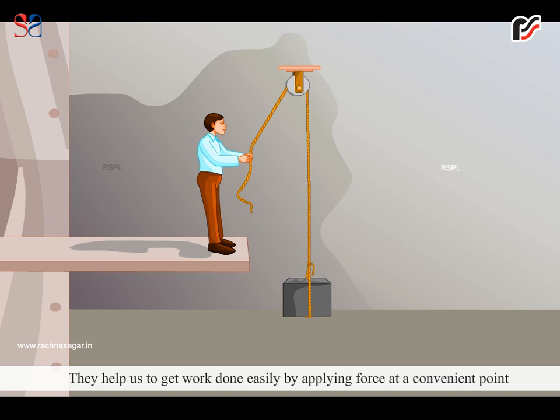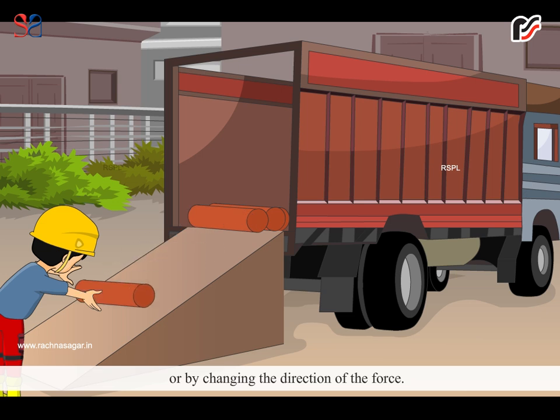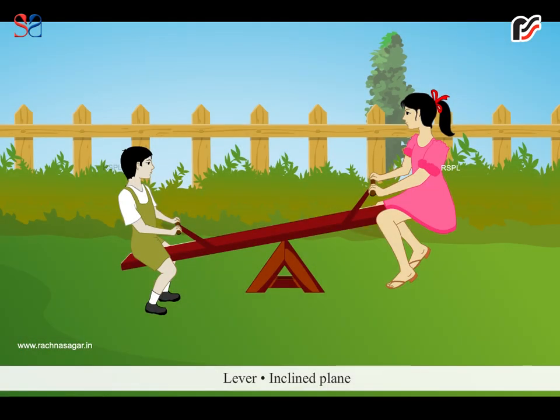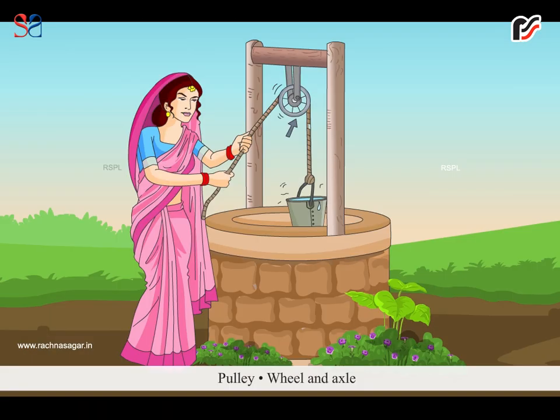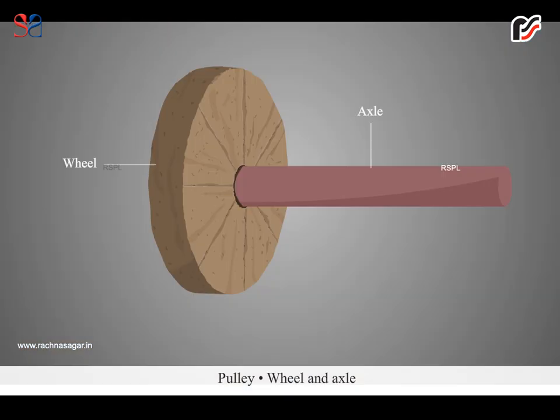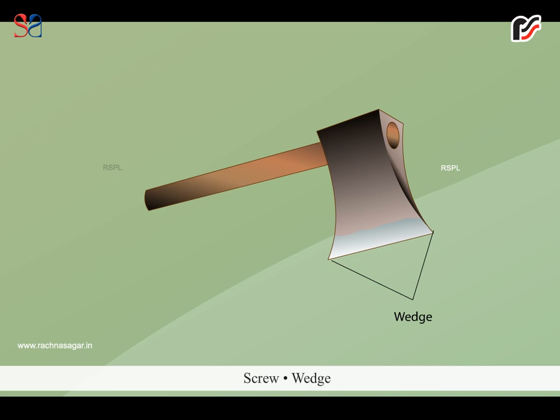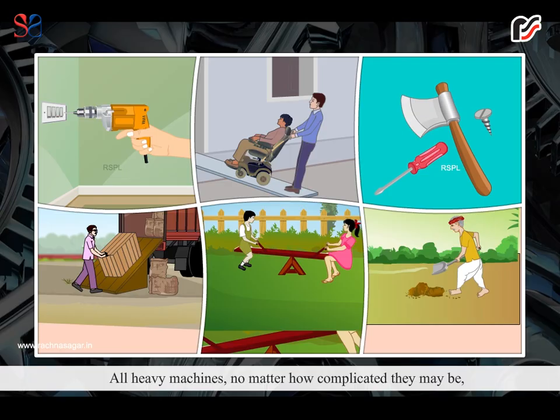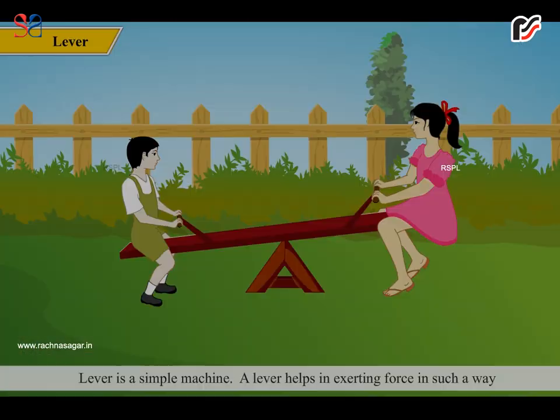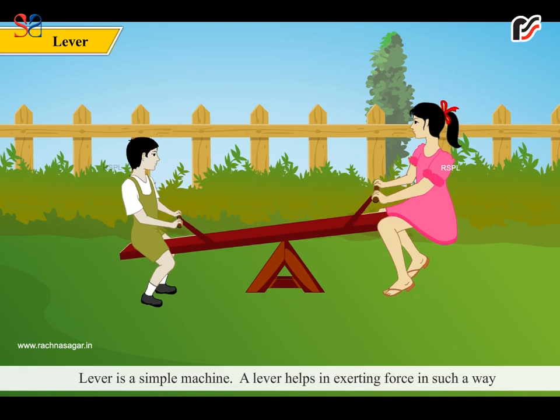They help us to get work done easily by applying force at a convenient point or by changing the direction of the force. Some simple machines are lever, inclined plane, pulley, wheel and axle, screw, wedge. All heavy machines, no matter how complicated they may be, are a combination of simple machines. Lever. Lever is a simple machine.